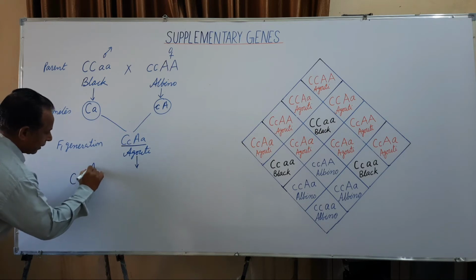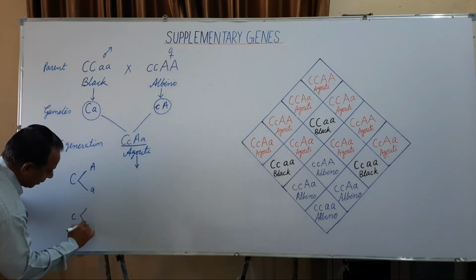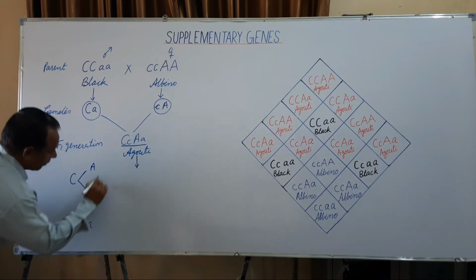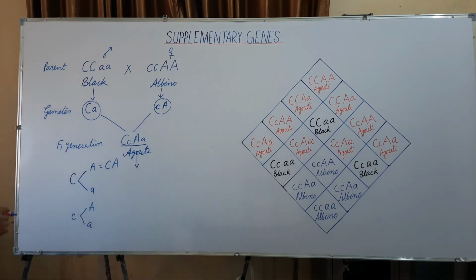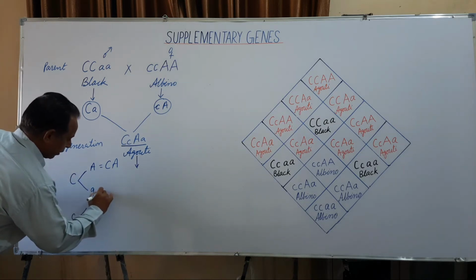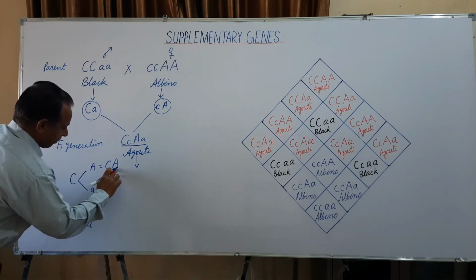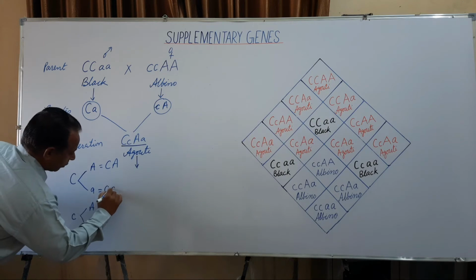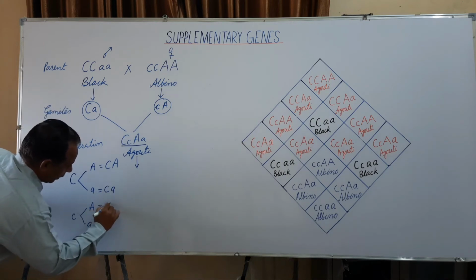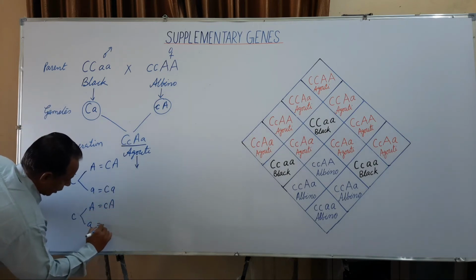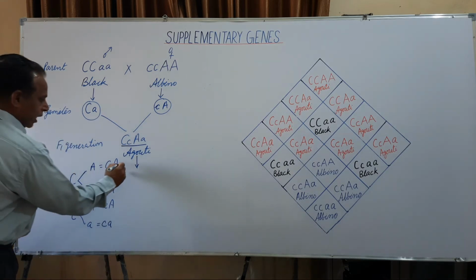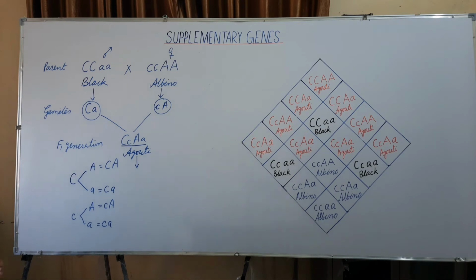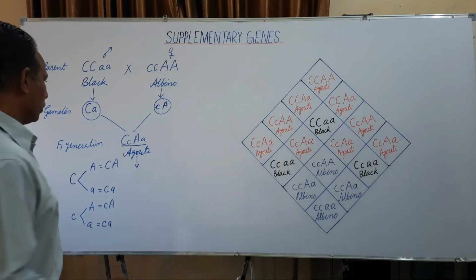In this manner, four types of the gametes are produced containing genotype capital C, capital A, capital C, small a, small c, capital A, and small c, small a. So, the four types of the egg and four types of the sperms are produced.